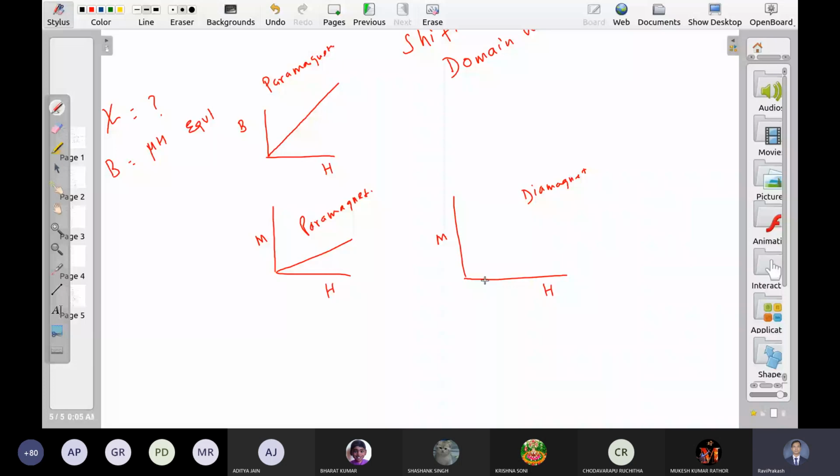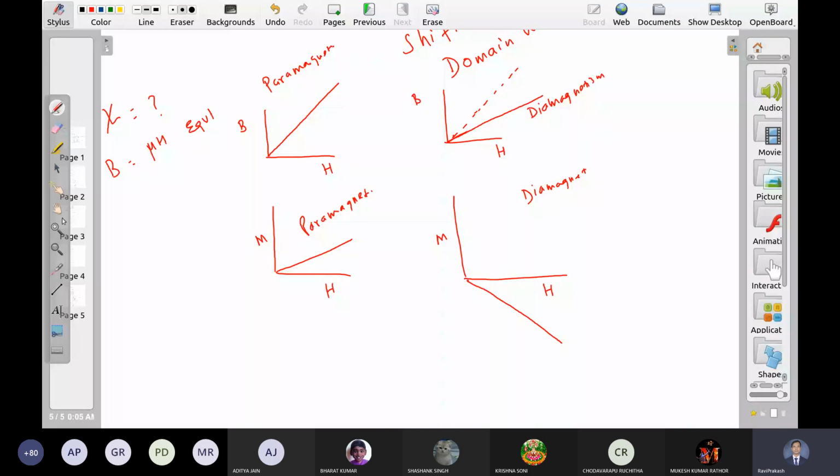What about B-H now? This. So this is a 45-degree line. ये तो 45-degree line है, means B and H are equal. This is the case of diamagnetism. Field inside the sample is less than the applied field.